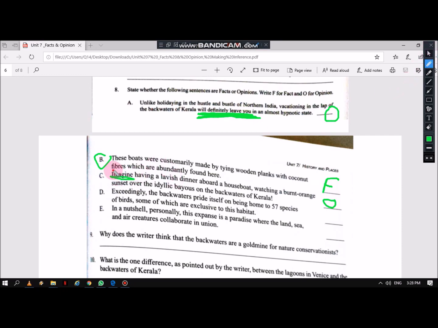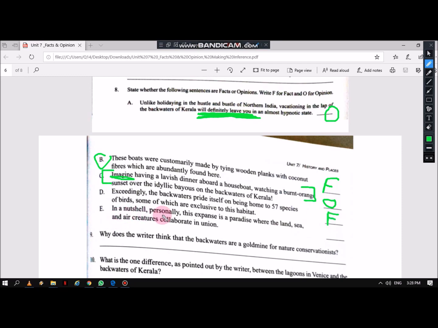The statement is trying to persuade you to go to this place, so you know that it is opinion. Next one. Exceedingly, the backwaters pride themselves on being home to. This one is fact, very direct.